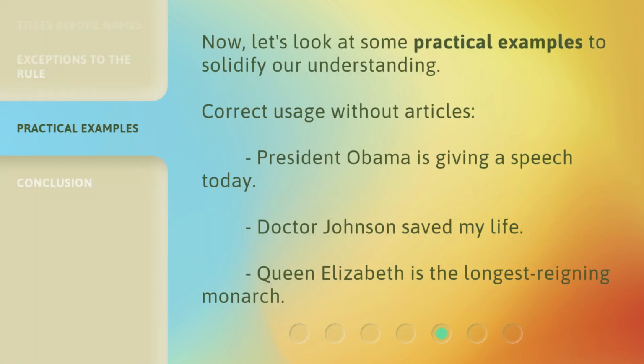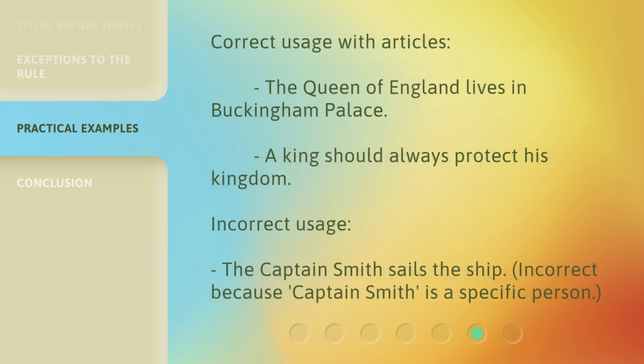Now, let's look at some practical examples to solidify our understanding. Correct usage without articles. President Obama is giving a speech today. Dr. Johnson saved my life. Queen Elizabeth is the longest reigning monarch. Correct usage with articles. The Queen of England lives in Buckingham Palace. A king should always protect his kingdom. Incorrect usage. The Captain Smith sails the ship. Incorrect because Captain Smith is a specific person.